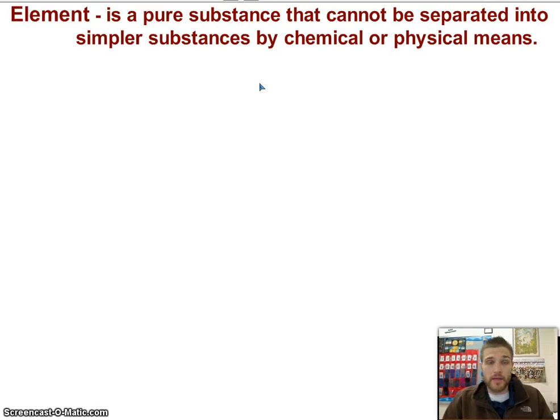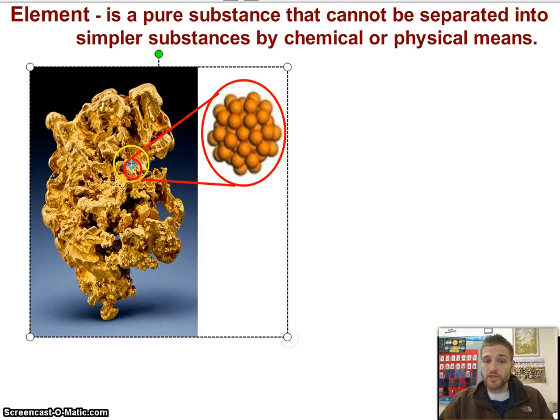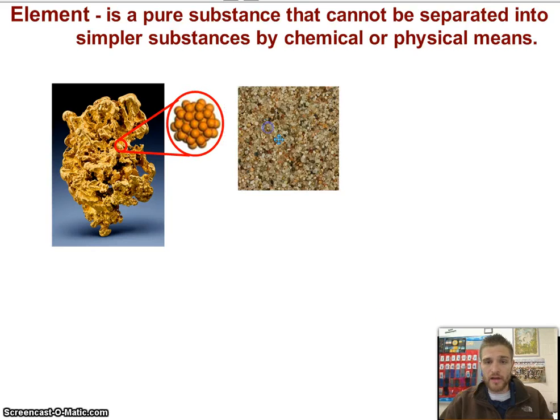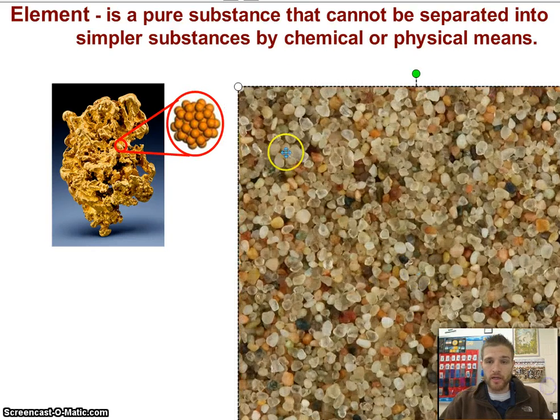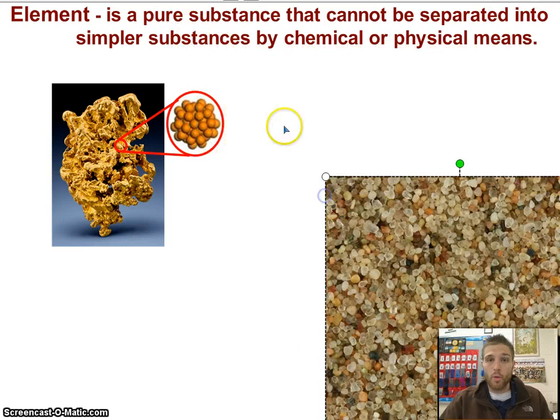Next, we're going to talk about an element. An element is a pure substance that cannot be separated by either chemical or physical means. So if I look at gold, which is an example of an element, I can see if I zoom in at the molecular level, all of those particles are exactly the same. So they look the same regardless of where they're at in the universe or where they're at on the gold. Now, if I look at sand and I zoom in really, really close, I can see this is made of different particles. It's made of different parts, and I can actually pick each part out. So that is not an element because it's not composed of one thing.